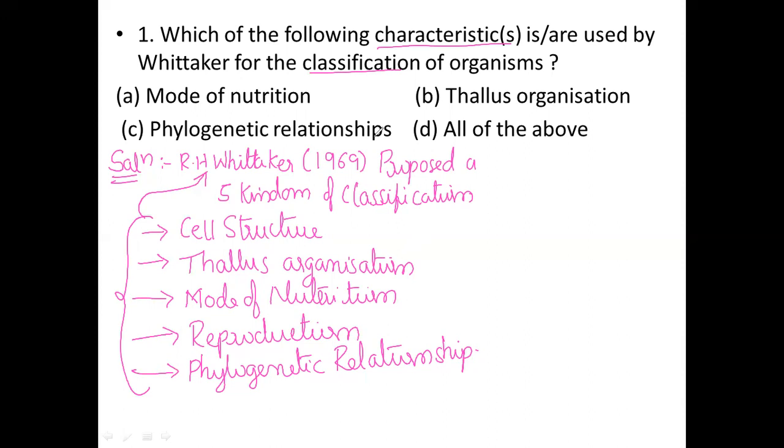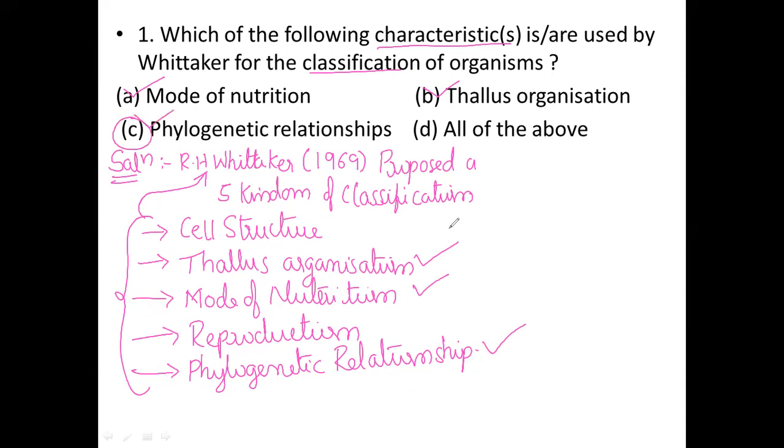Okay, now let us see the different options given here. Mode of nutrition is there, so this is correct. Next, thallus organization is there, so it is also a correct option. Next, phylogenetic relationship is also correct for this question.